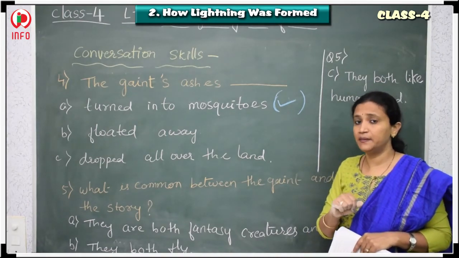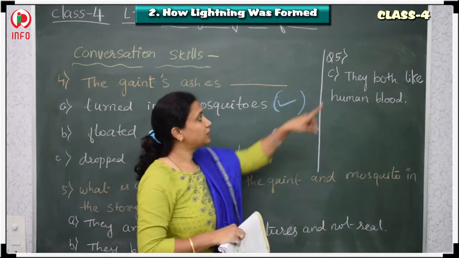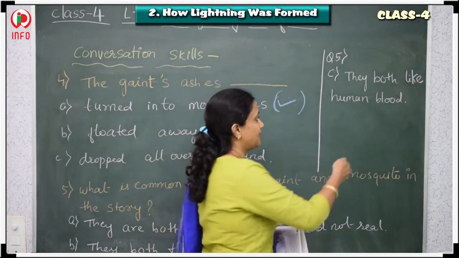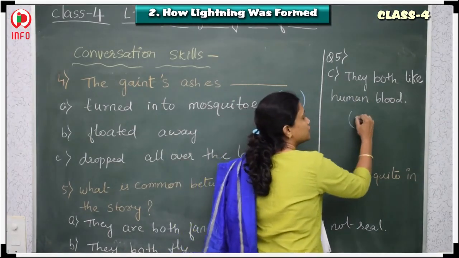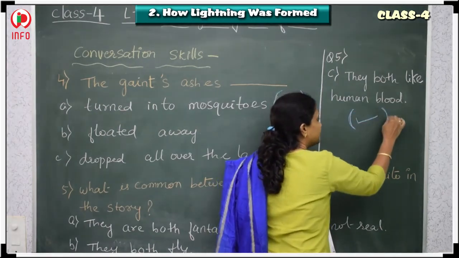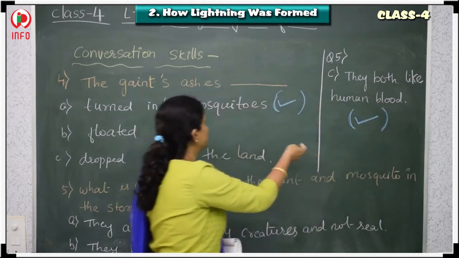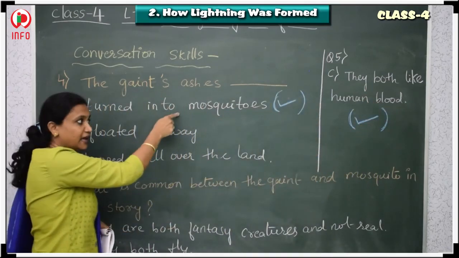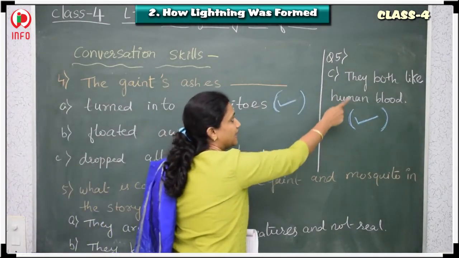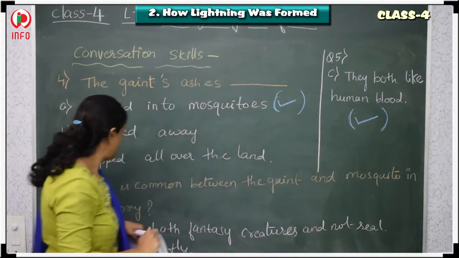He will even drink the blood. So, the third option is they both like human blood. Yes, this is the correct answer, because the Giant monster said, after dying I will be drinking the human blood, and therefore he turned into mosquitoes. Therefore, this question is also related to that, and they both like human blood is the correct answer for the fifth question.